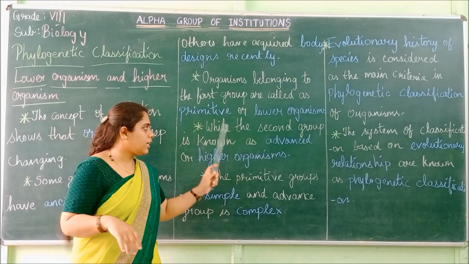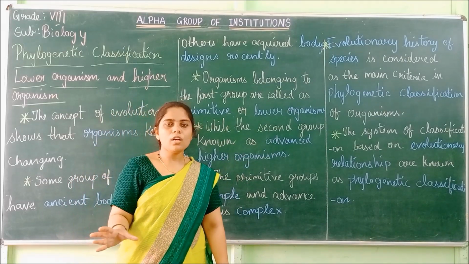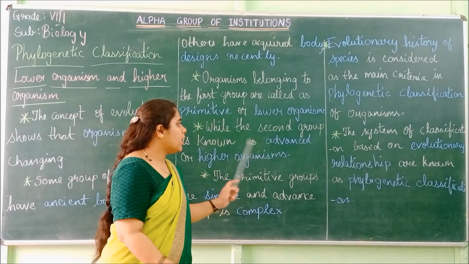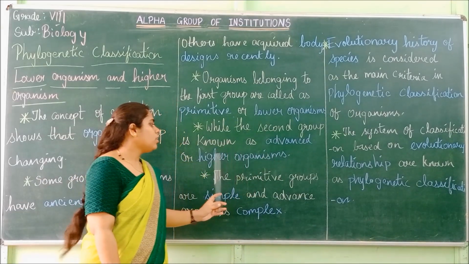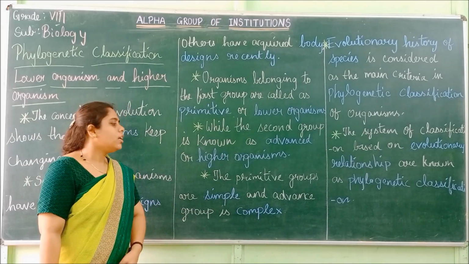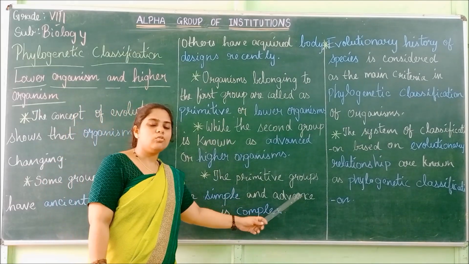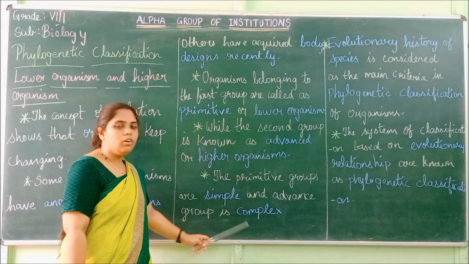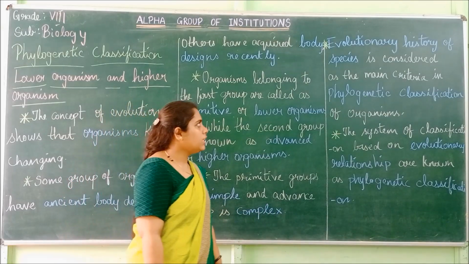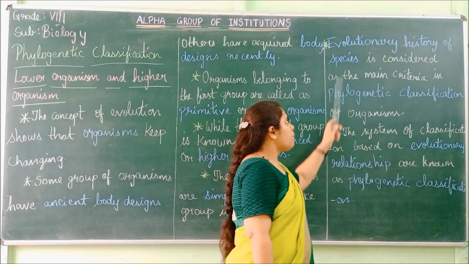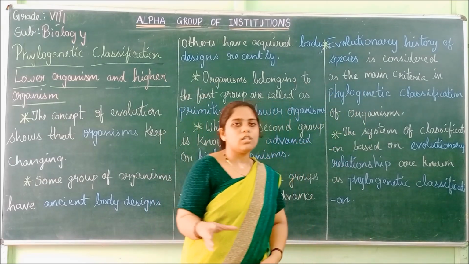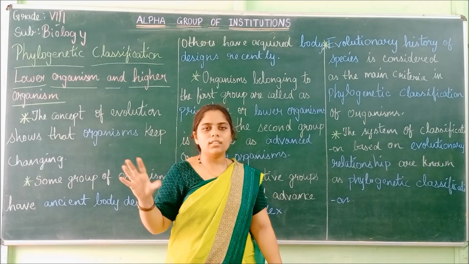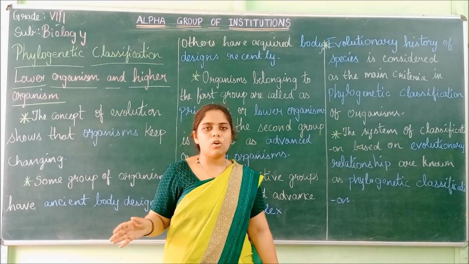The second group is the organism which has evolved recently, which is called advanced or higher organism. The body design of the primitive groups will be very simple, and the advanced group will have a complex body design. The next point is the evolutionary history of species, how the organism has come to earth and what changes have taken place over all these years.